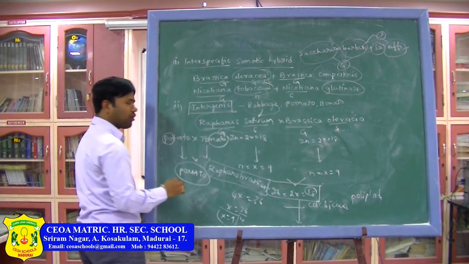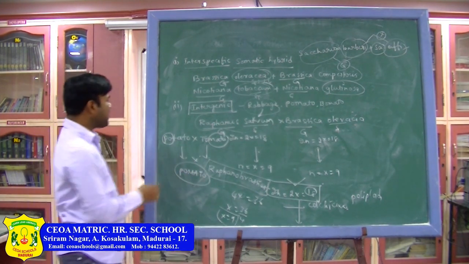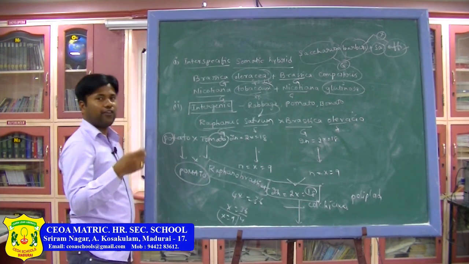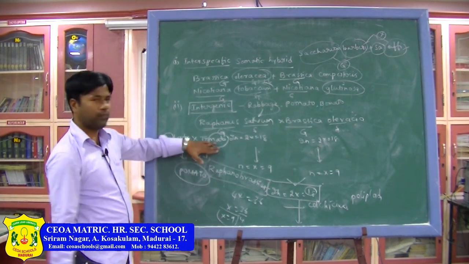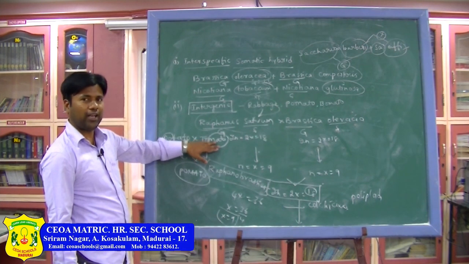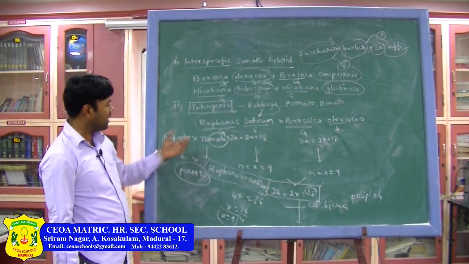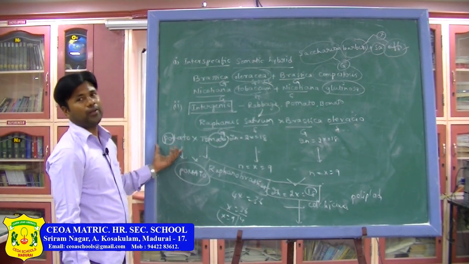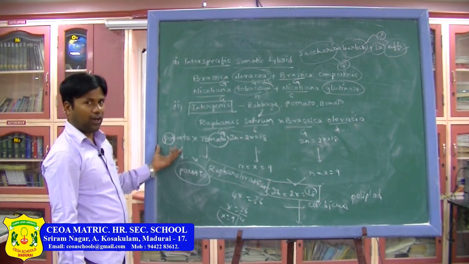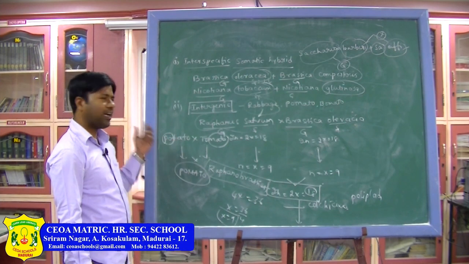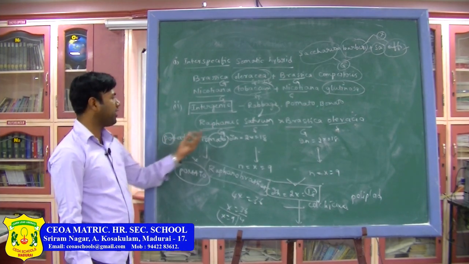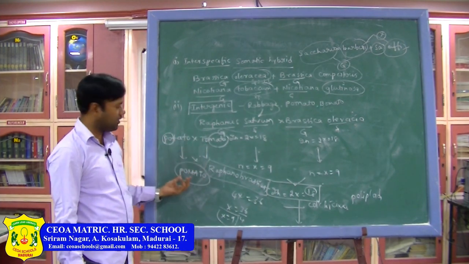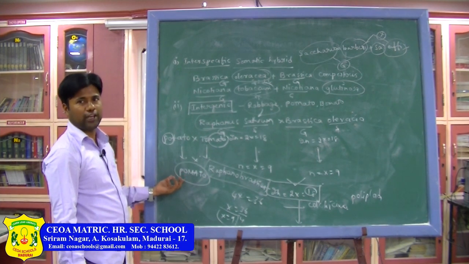So, for what purpose is the cross taken place? Because potato is somewhat solid, stronger than the tomato. Tomato bruises and spoils very fast compared to the potato. That is the reason why they wanted to incorporate the character of solidness, or strongness, of the potato into the tomato. But commercially this was a failure.